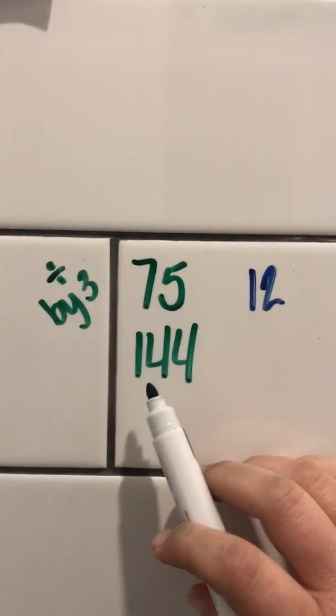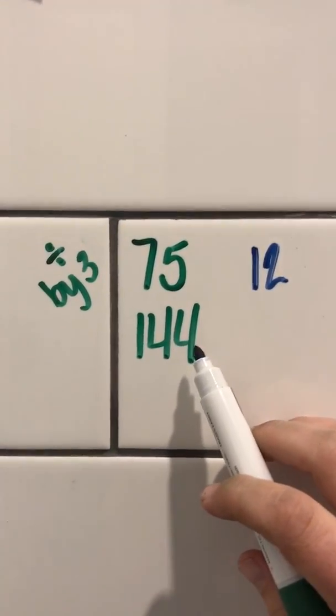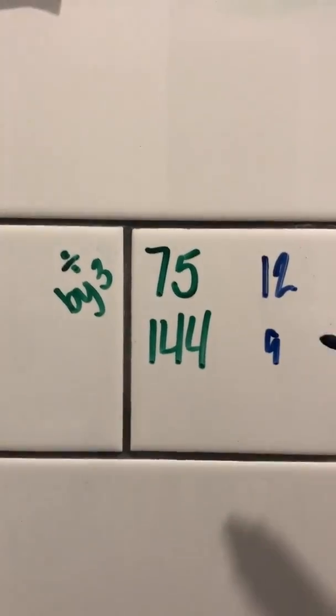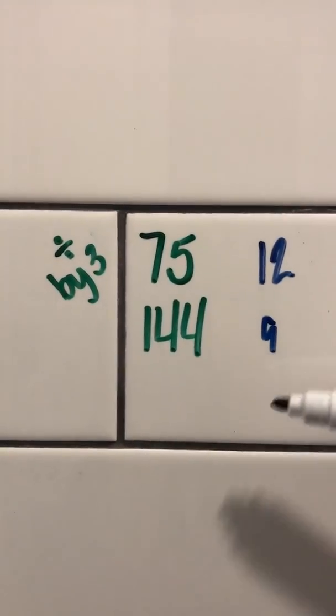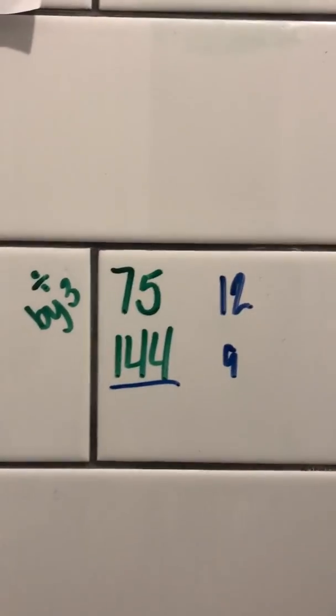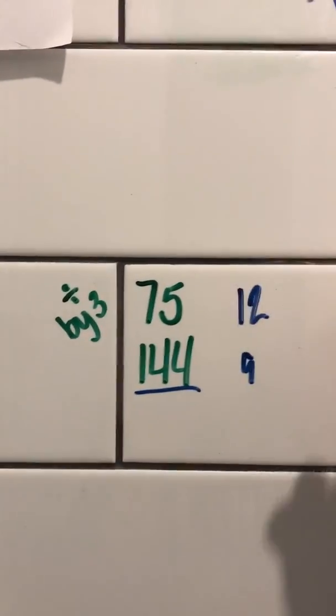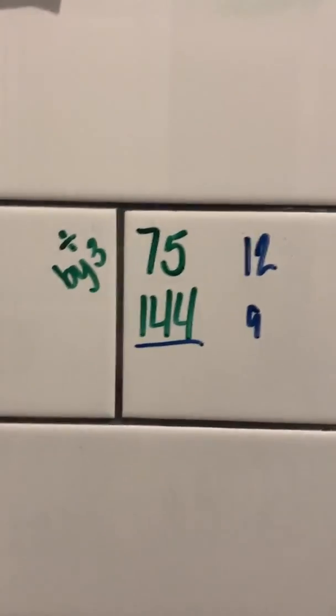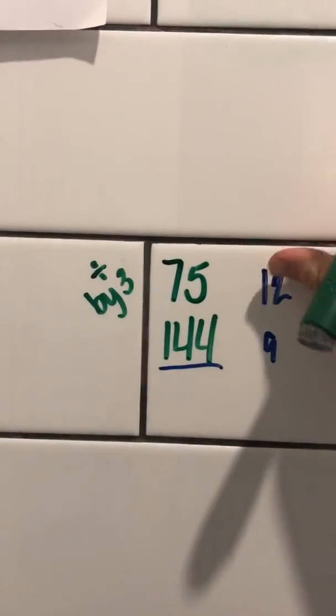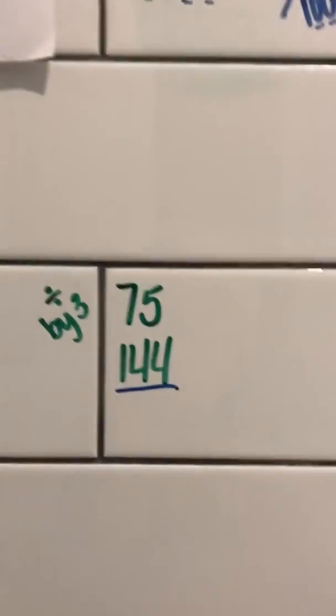So a 3-digit number looks like 1 plus 4 plus 4 is 9. Well, 3 fits into 9. Therefore, the rule tells me 3 fits into 144. So it doesn't necessarily give me the answer to the division problem, but it lets me know that it is divisible by 3 in order to simplify some of those bigger fractions.